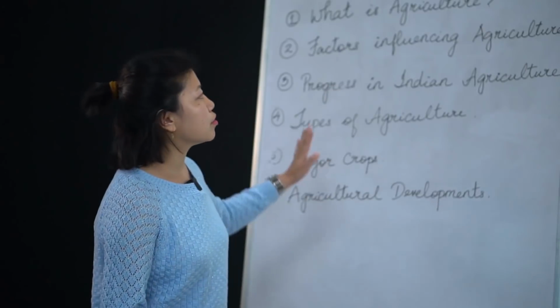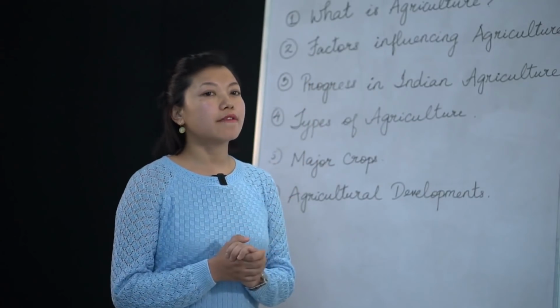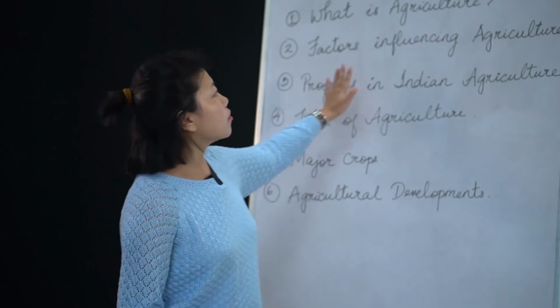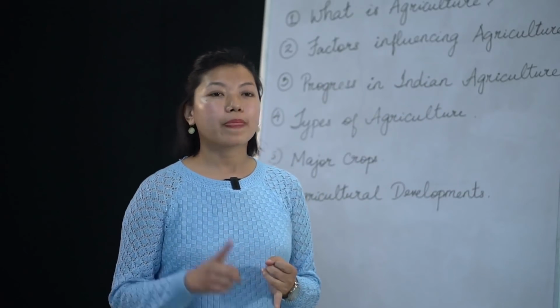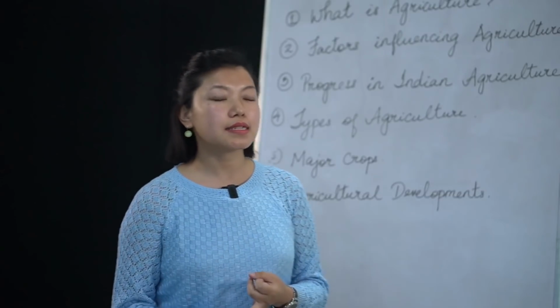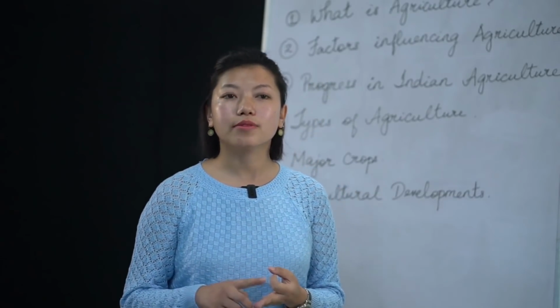But right now we are focusing mainly on the factors. So the factors that influence agriculture are: one is climate, second is soil, and the third is relief.